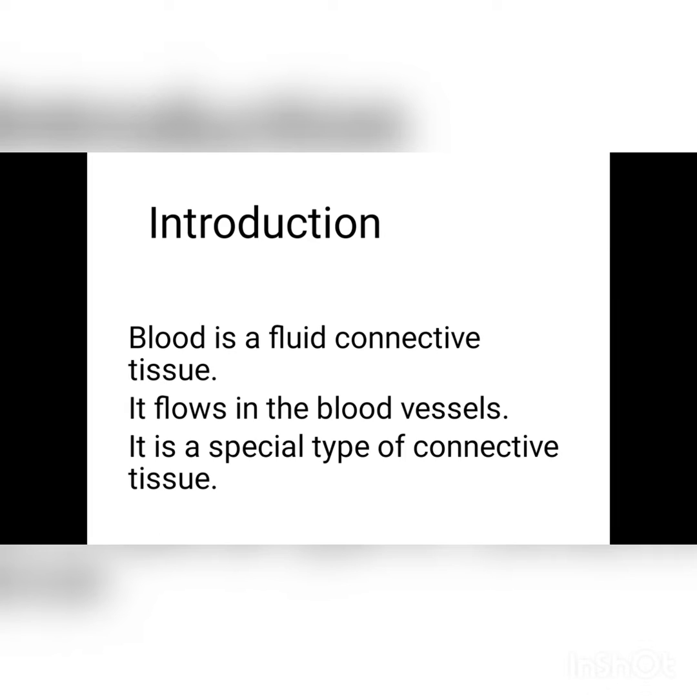Introduction. As we all know that our body is made up of four basic types of tissue: epithelial tissue, connective tissue, muscular tissue and nervous tissue. Blood is a type of connective tissue, or specifically we can say that it is a fluid connective tissue or special connective tissue. You all know that it flows in the blood vessels.